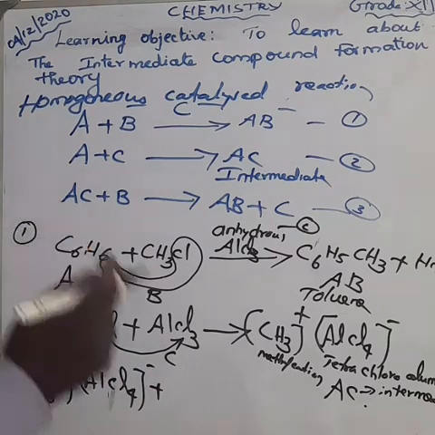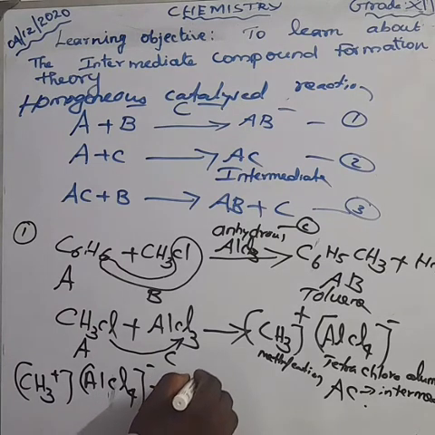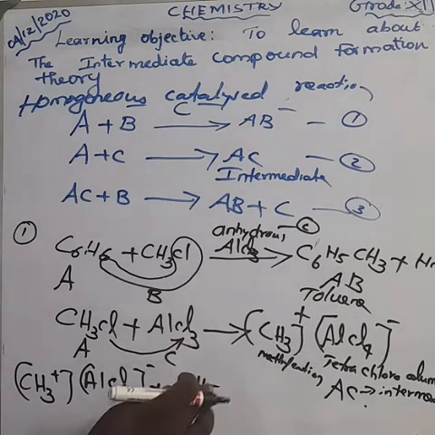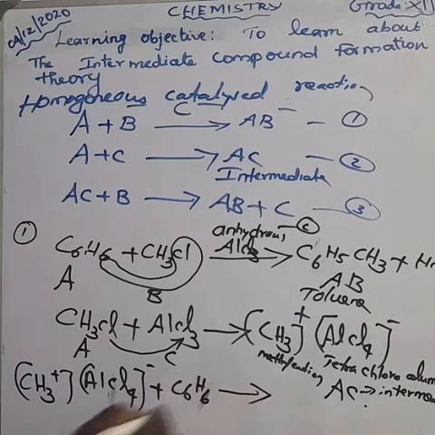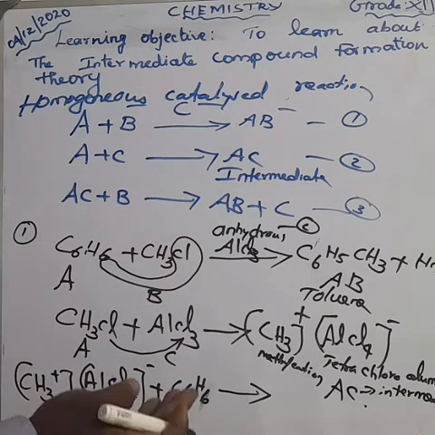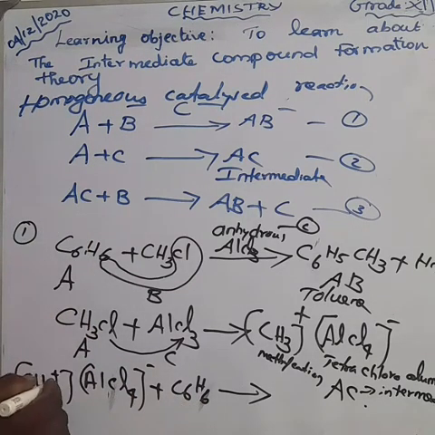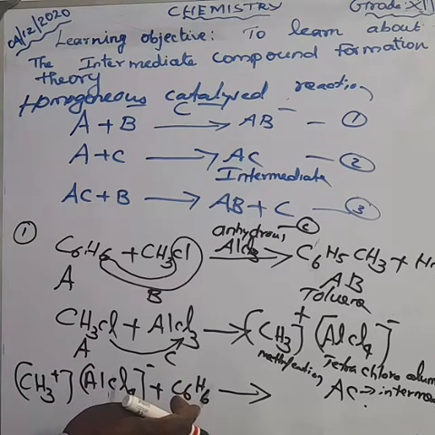Benzene, that is C6H6. Methyl combines with C6H6. What is the product here? One of the hydrogens should be leaving out. Am I right?